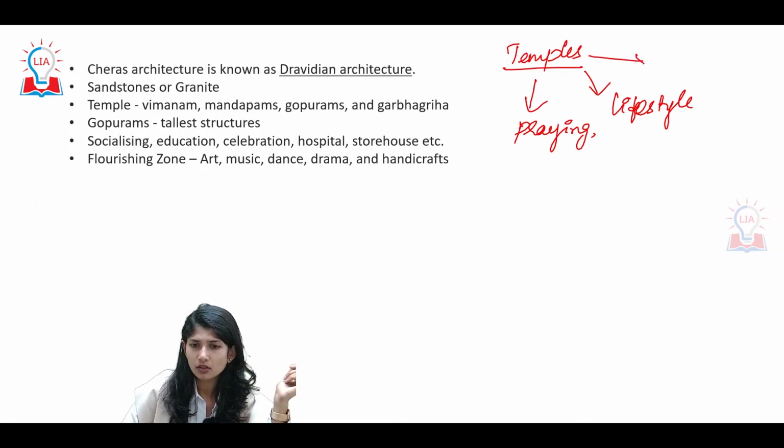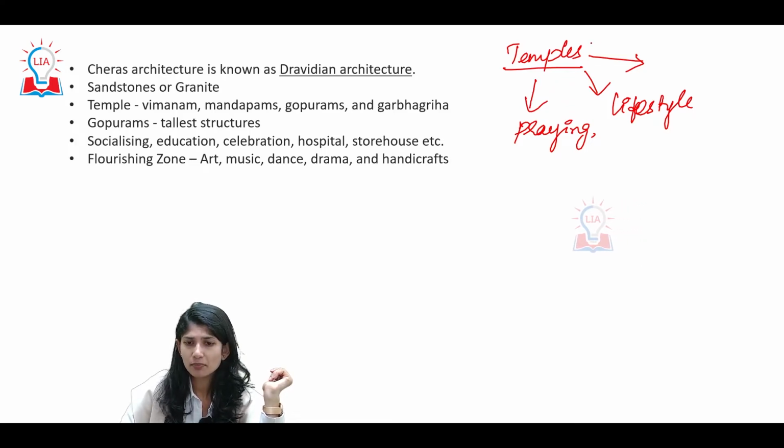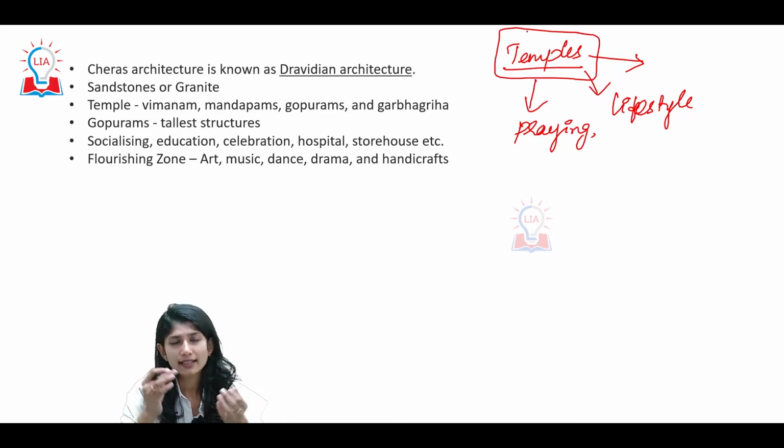Even though temples had religious importance, they also had secular aspects to them. Temples carried information as to what was happening in the state, a congregation to speak among people; the temple was one of those zones.